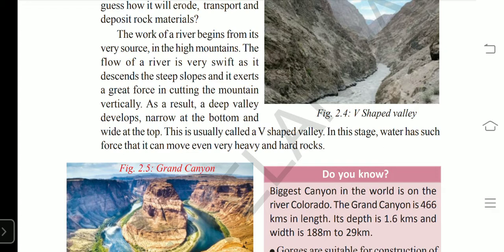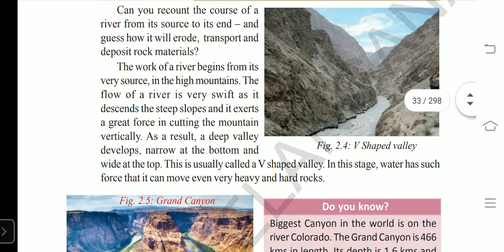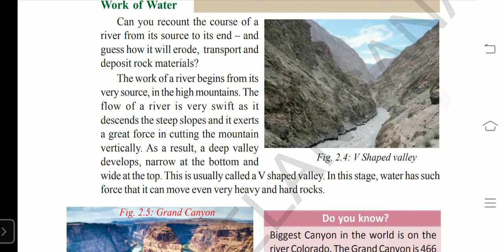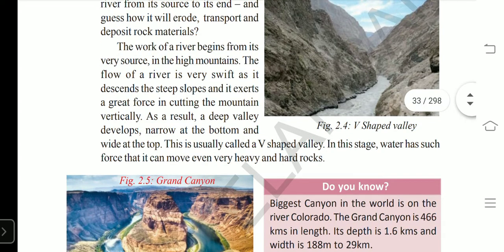In that way, we see the V-shape, as figure 2.4 shows, and the valley is created. So earlier it was a mountain, a landform, continuously exposed to the river water flowing down.